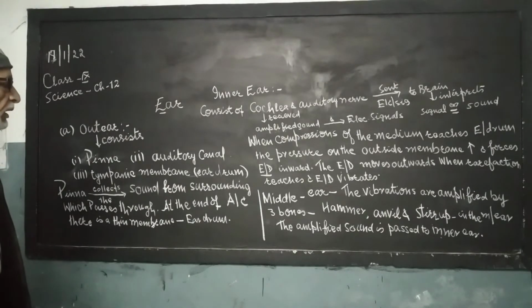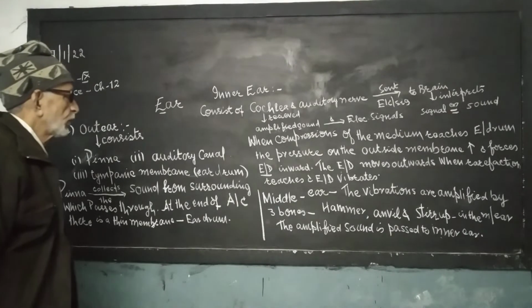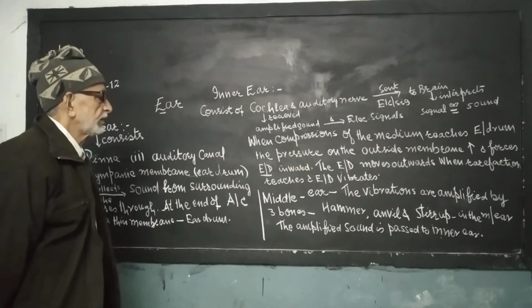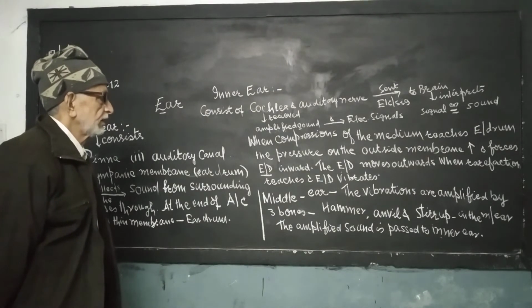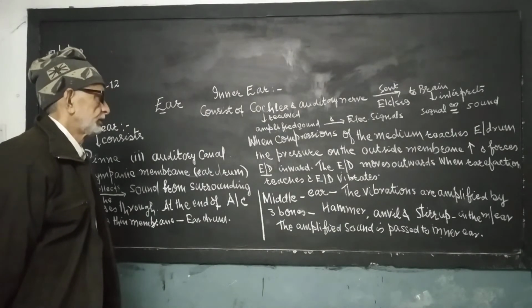So this is all about the human ear. Please be serious, look at the diagram and draw it very properly and label it as labeled in the book.